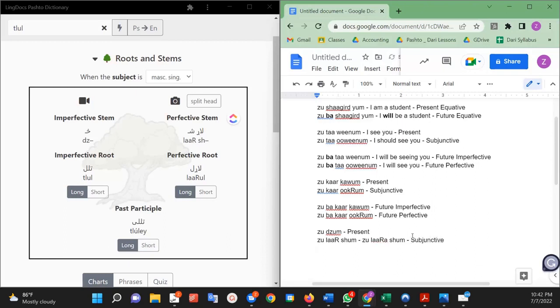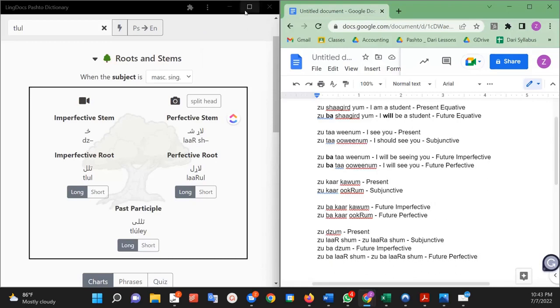What about the future imperfective? Zuba, zum. Future imperfective, like I will be going. And then the perfective, z, ba, lar, shum. Or, if you're a lady, z, ba, lar, shum. And this is the future perfective. Great. So now hopefully you know with your dictionary how to find the imperfective and perfective stem.